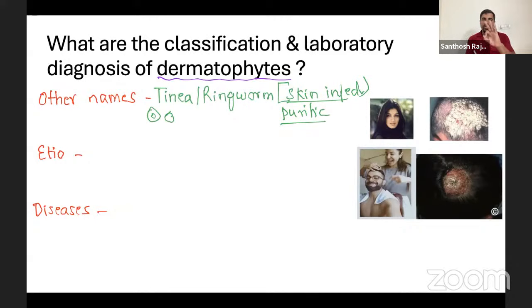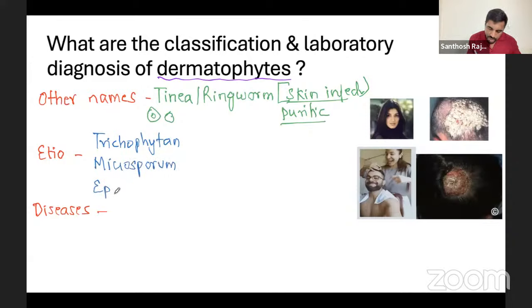Three things you have to remember. Dermatophytes include three things. What are they? It's very, very important. In MCQ also they can ask you, and here also. Now etiology. First of all, trichophyton. Next is microsporum. Then epidermophyton. Okay. Trichophyton, microsporum, epidermophyton.